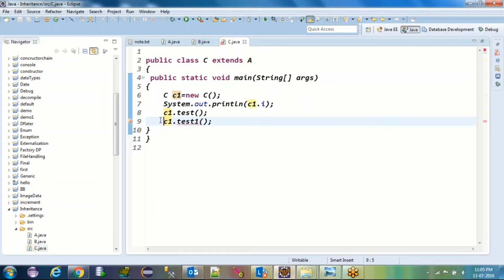But it becomes hierarchical if you remove this line. If you comment this, double slash is the comment in Java, you can see hierarchical is also working. The C class is able to access the A class, and even the B class is also able to access the A class. Got it? But if you are thinking I can extend both A and B, then you can see you are getting an error, because it now becomes multiple inheritance, and I told you Java does not support multiple inheritance. So always either A or B, not both. The maximum extendable class is 1.